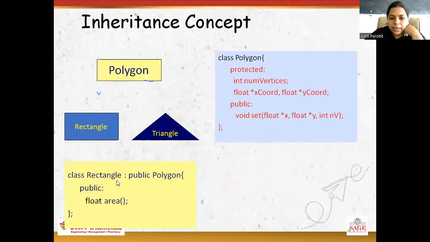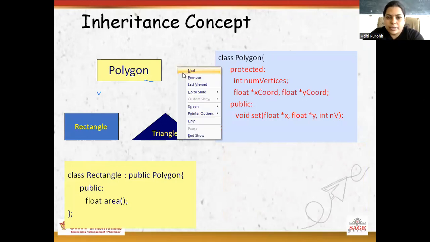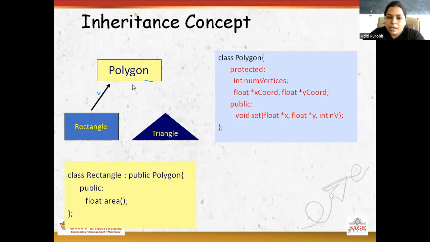Here class rectangle acquires the property of class polygon. So for inheritance we are using a double colon. How can we define the derived class? For a derived class, we have to use the class keyword, then the derived class name. Here rectangle is a derived class, which acquires the property of polygon.